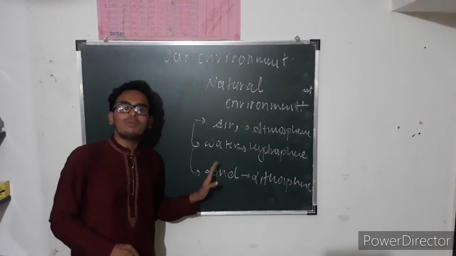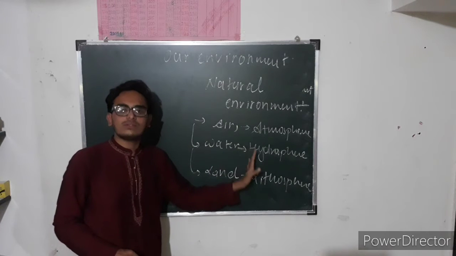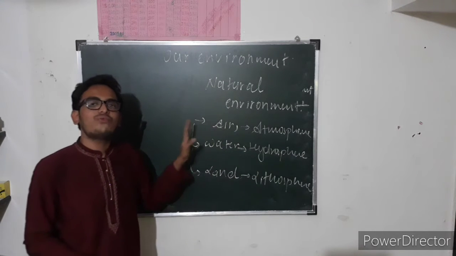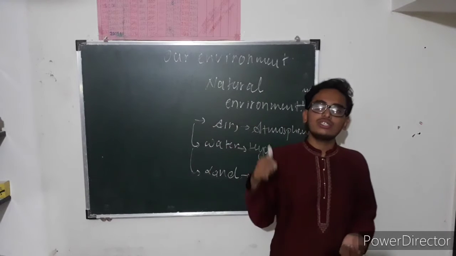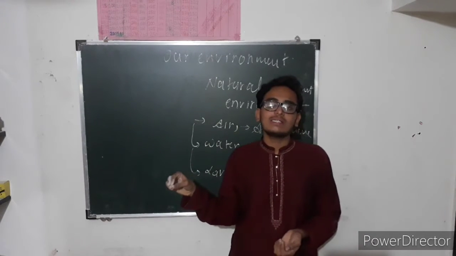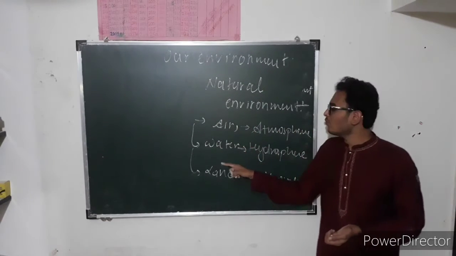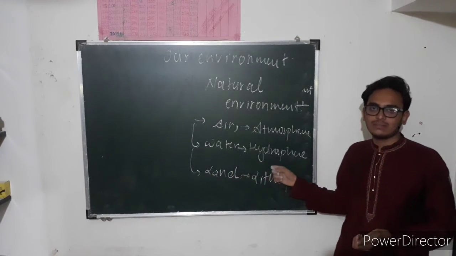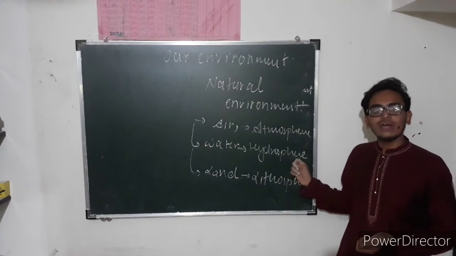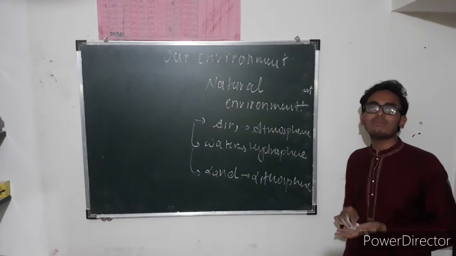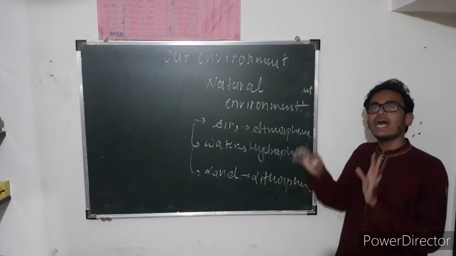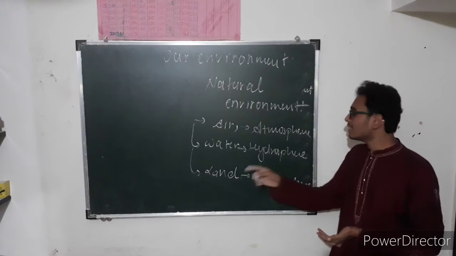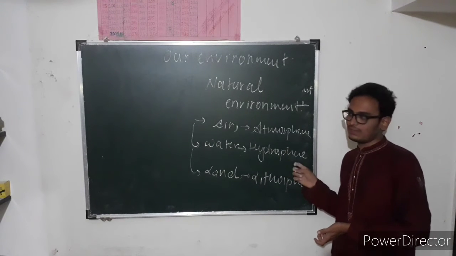Water is the home for aquatic life also, like fishes and aquatic mammals. Fish, shark, then octopus. These all live in water. So it's a home for aquatic life. Water is also a very important component of the environment.